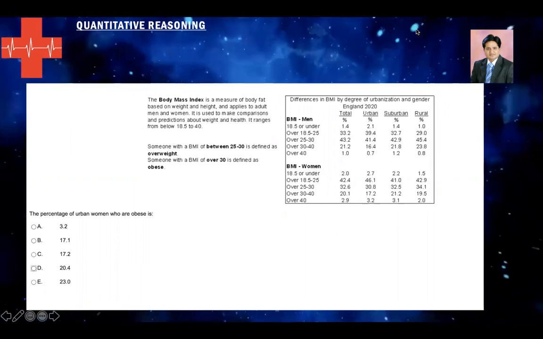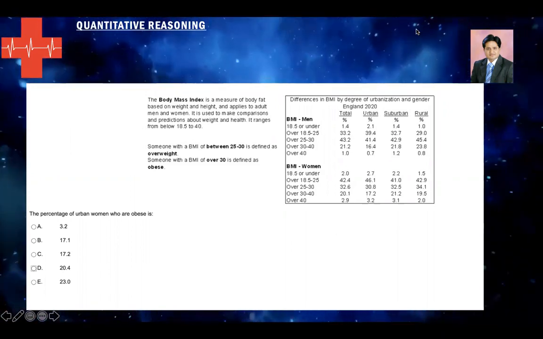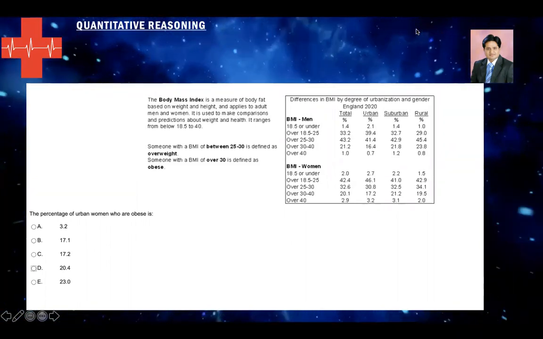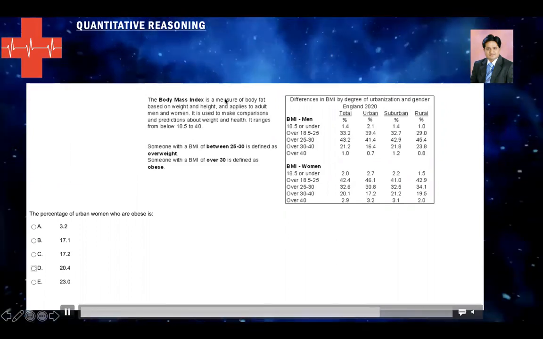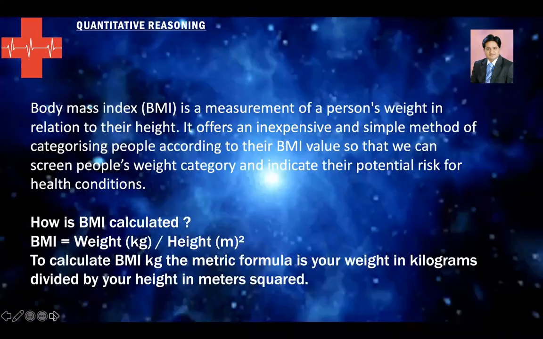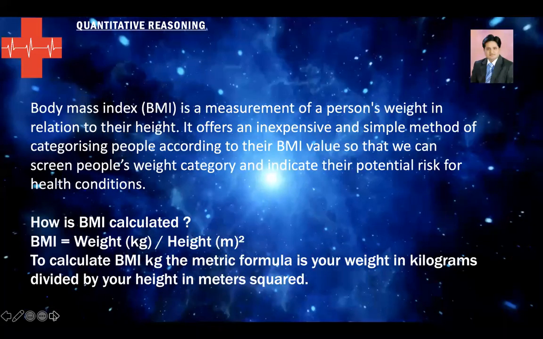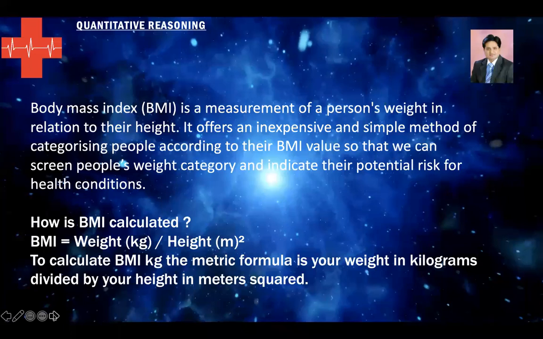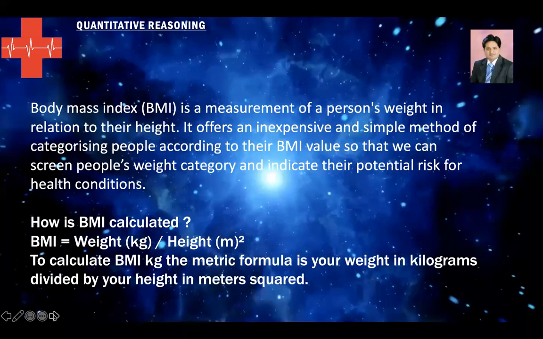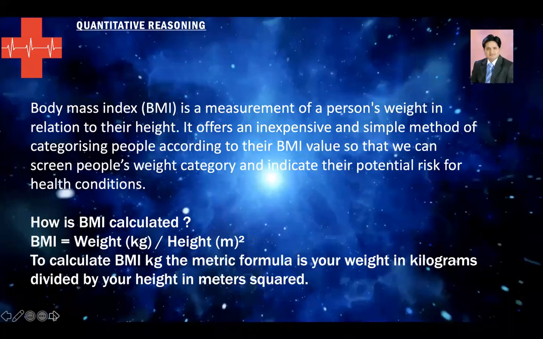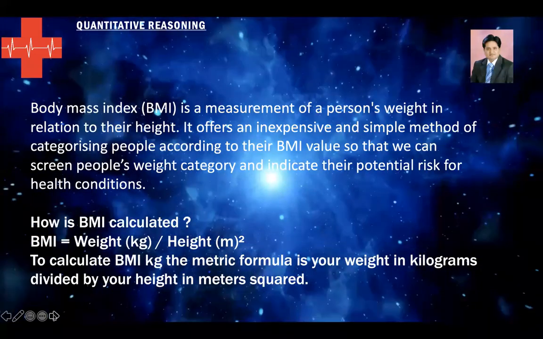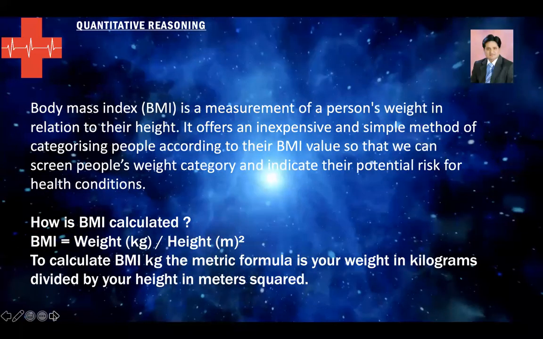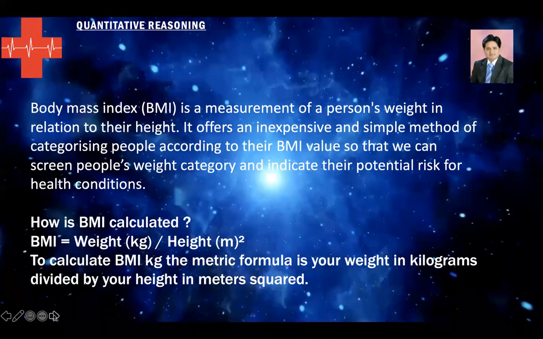So here comes the first question, and this question is on body mass index. What do you need to know? What is a body mass index? Well, body mass index is a measurement of a person's weight in relation to the height. It offers an inexpensive and simple method of categorizing people according to their BMI values so that we can screen people's weight category and indicate their potential risk for health conditions.